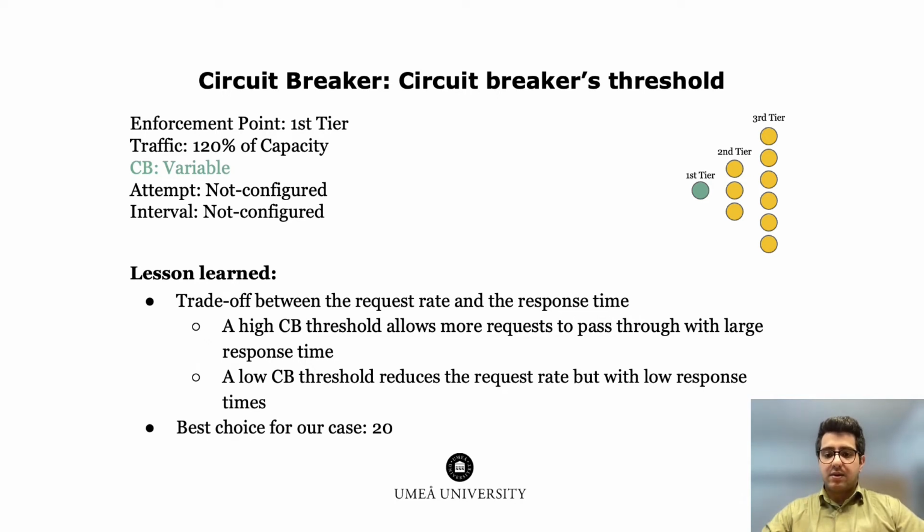A high circuit breaker threshold allows more requests to pass through, but also increases response time. In contrast, a low circuit breaker threshold reduces response time, but also reduces the request rate. The circuit breaker threshold used in the previous experiments, 20, was found to provide a good balance between these two factors.